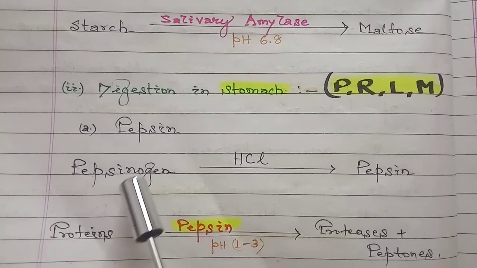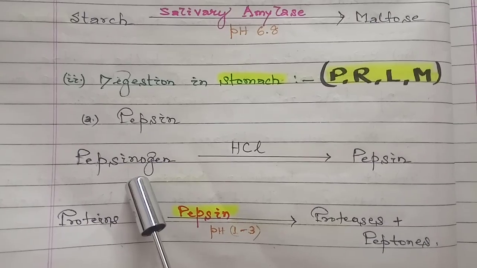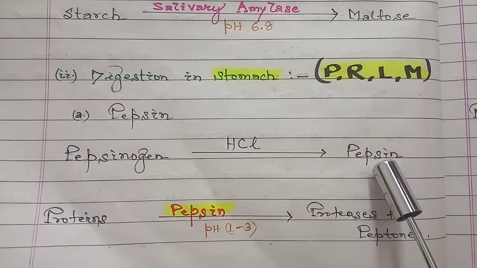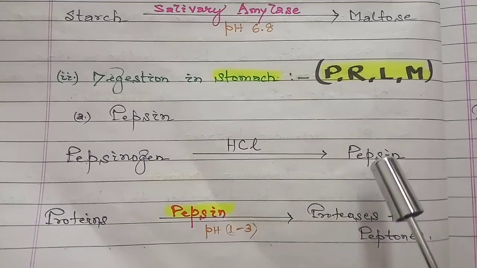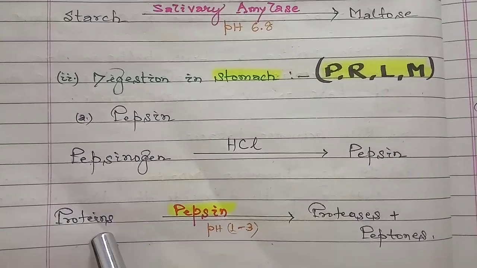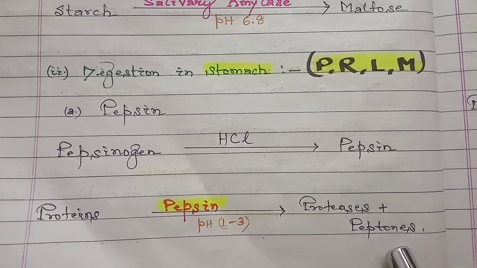Pepsin is present in the inactive form pepsinogen. It gets converted into the enzyme pepsin in the presence of hydrochloric acid, and this pepsin converts the proteins into proteoses and peptones.